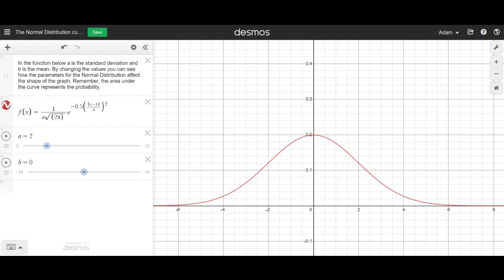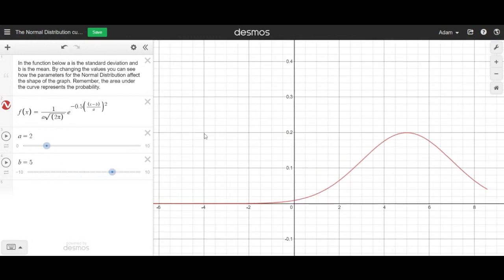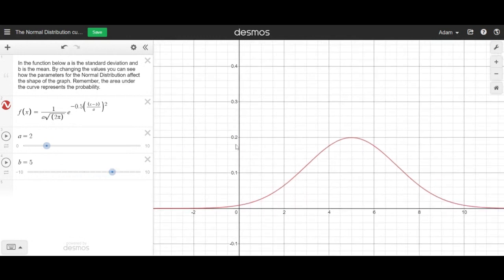So on the next slide in the notes, I actually have the mean as 5 and the standard deviation as 2. Let me get to that. But this is what the graph would look like. So the peak here, the top, that's where the mean is, and the mode and the median.